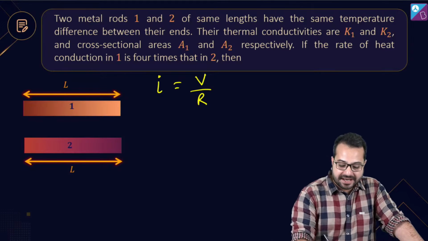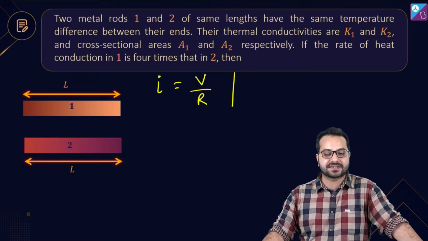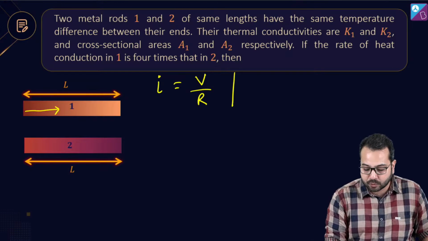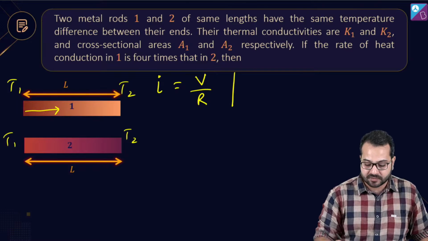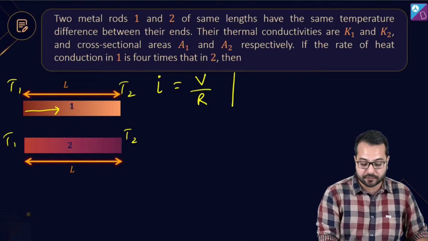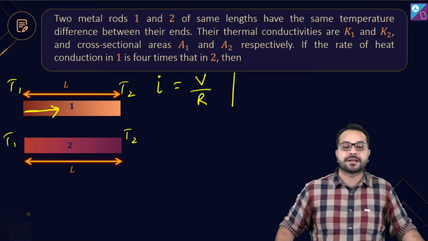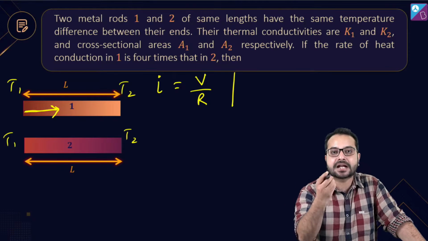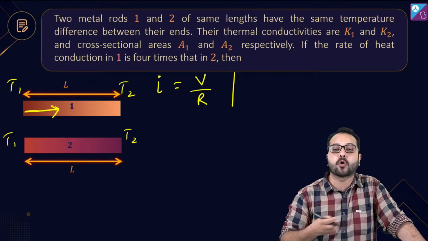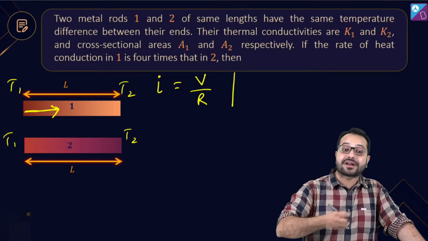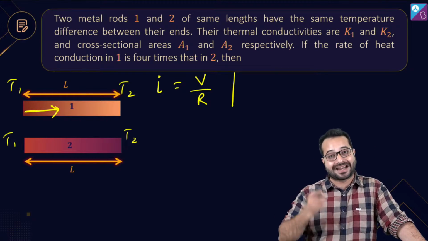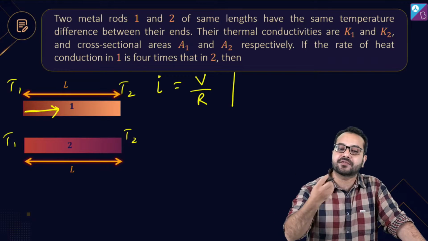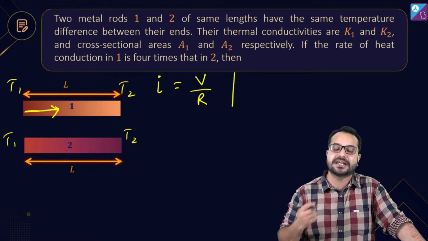In this situation, there is heat flowing through these conductors. Let's say this temperature is T1, this temperature is T2. So heat is going to flow from a higher temperature to a lower temperature, and the rate at which the heat is flowing is called the heat current. The rate at which charge is flowing is called the electric current. The rate at which heat is flowing is called the heat current.